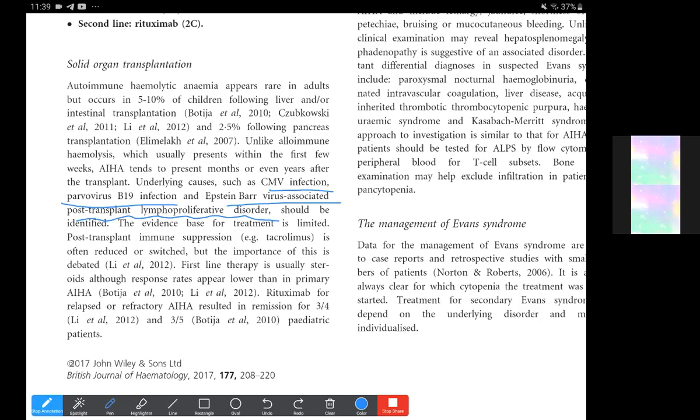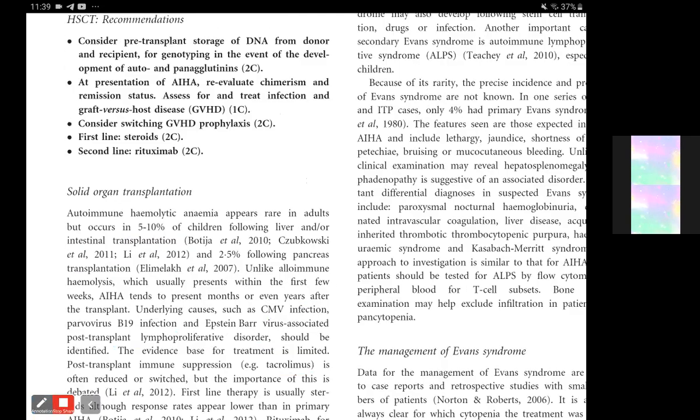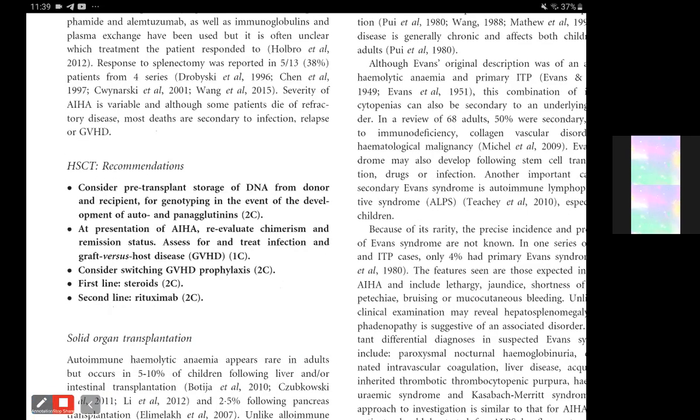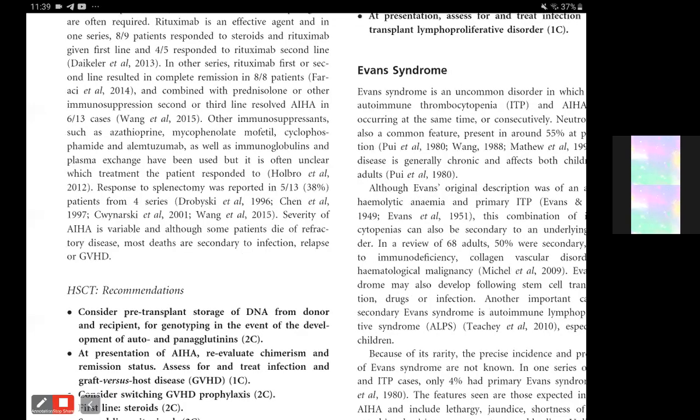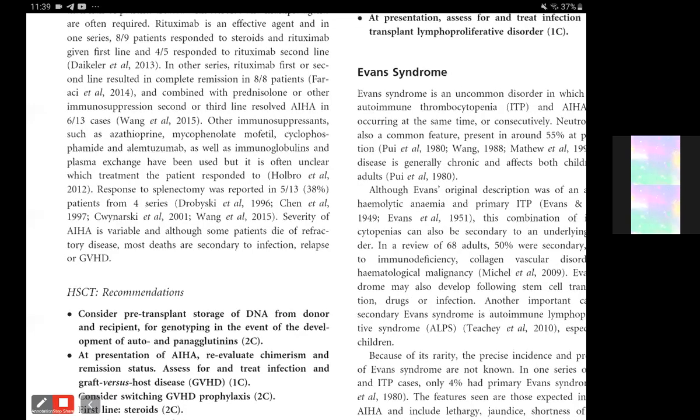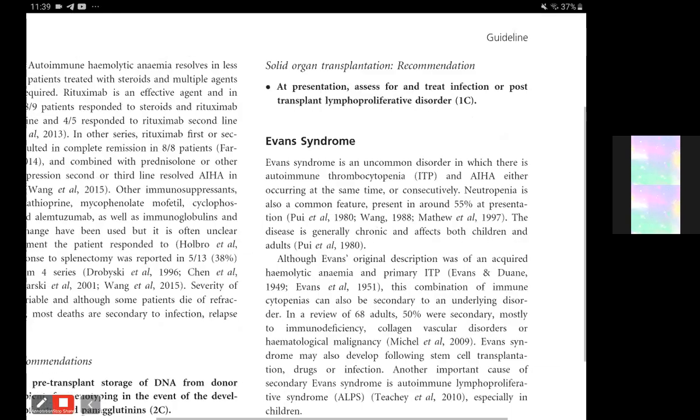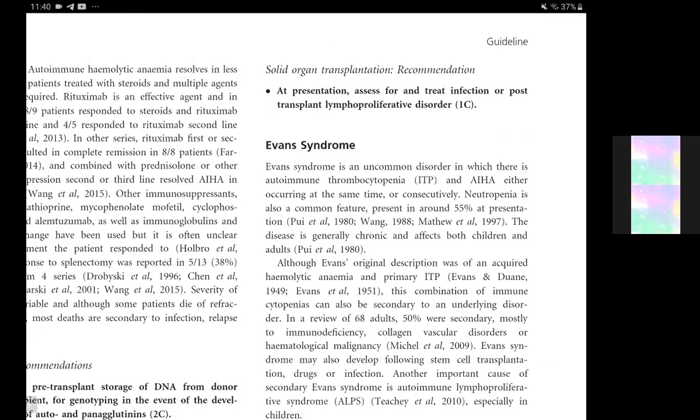Post-transplant immune suppression with tacrolimus is often reduced or switched, but the importance of this is debated. First-line therapy is usually steroids, although response rates appear lower than in primary. And we can also use steroids and rituximab. But mostly, of course, at presentation we need to assess for and treat the infection or post-transplant lymphoproliferative disorder.